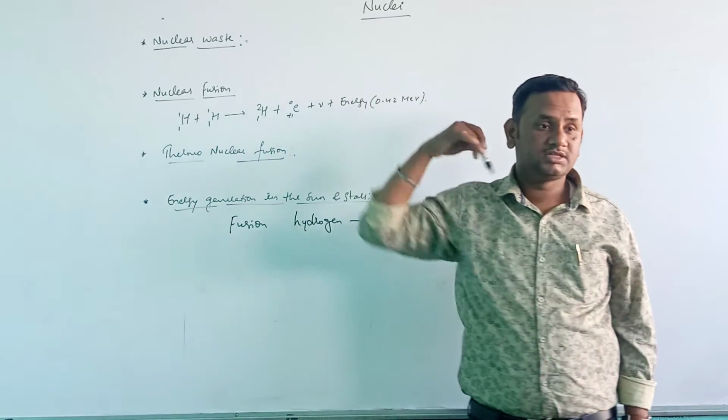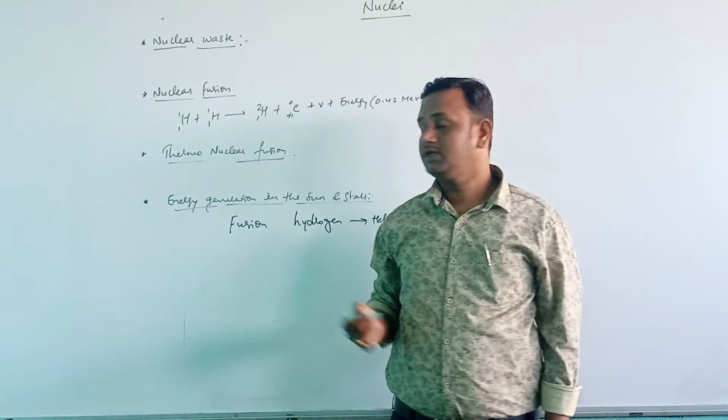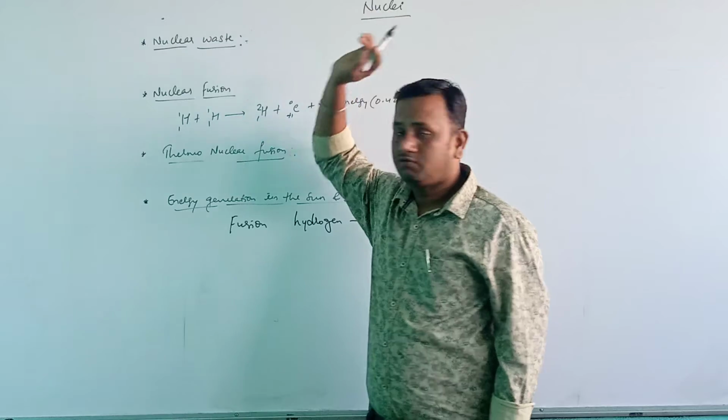Which reaction? That is the nuclear fission reaction. That might affect human beings.